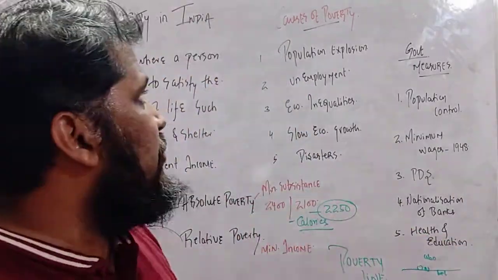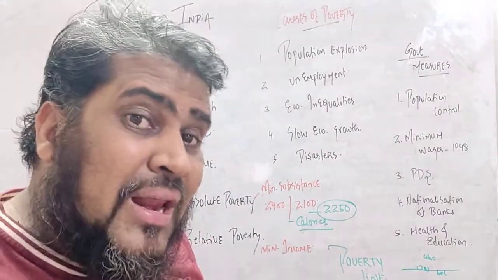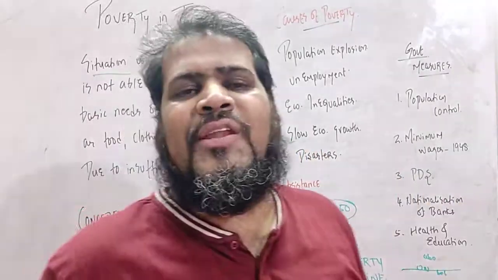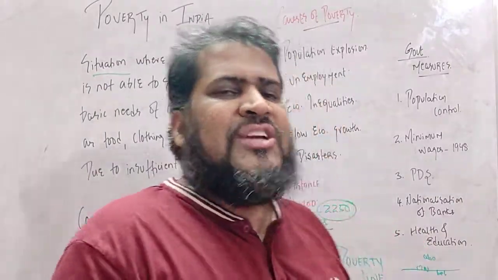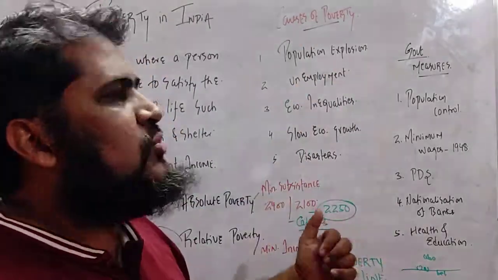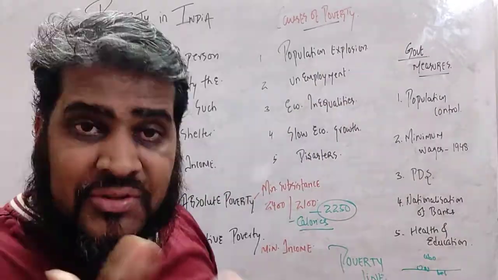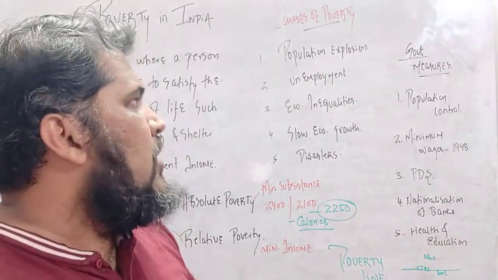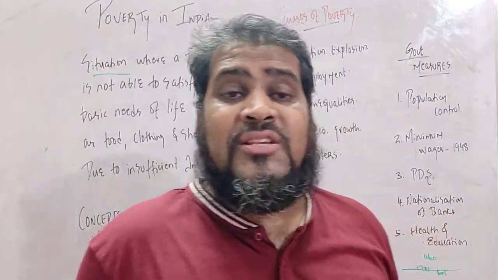Okay, students. So first we will try to understand the causes of poverty. After listening to the previous videos, unemployment was there, population was there. The chapter of poverty becomes very easy to understand. See this point, students. First, causes means reasons of poverty in our country. The first reason is population explosion. What is population explosion?